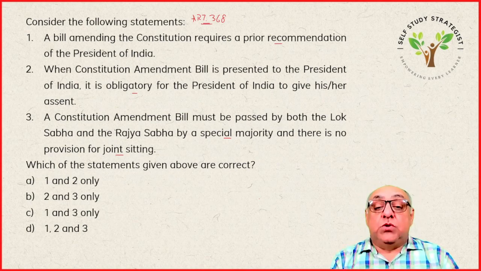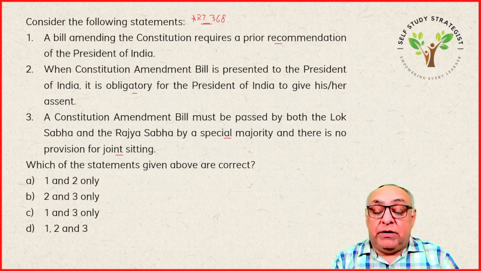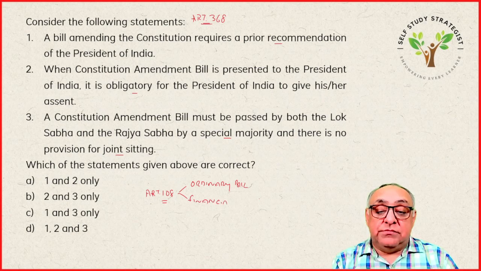Okay? So joint sitting of the two houses of the parliament is provided for in article 108 of our constitution, and joint sitting is held only and only in case of ordinary bills and financial bills under article 117.